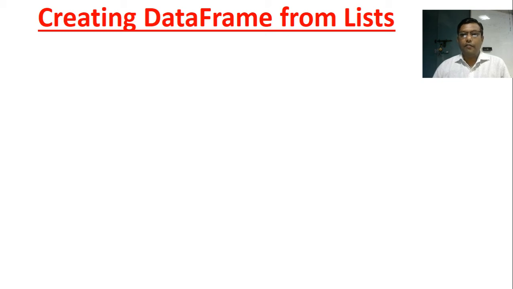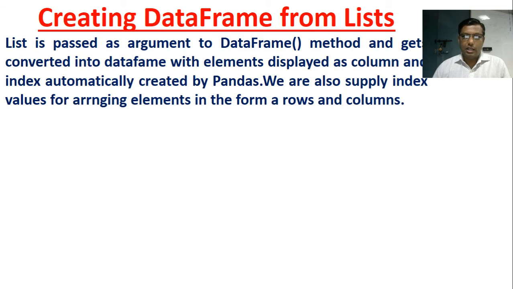Creating a data frame from a list. If any list is there, the list is passed as an argument to the DataFrame method and gets converted into a data frame with elements displayed as columns and the index automatically created by pandas. We can also supply index values for arranging elements in the form of rows and columns.